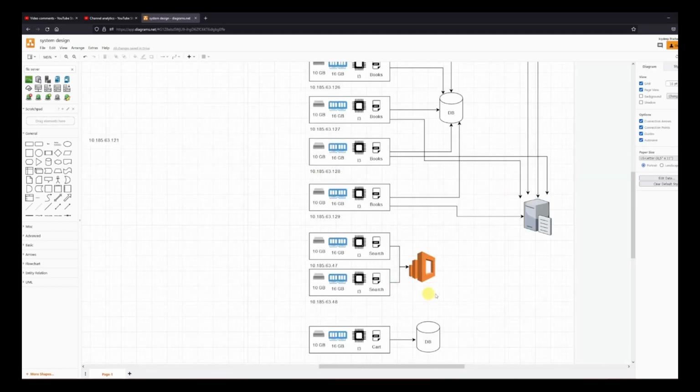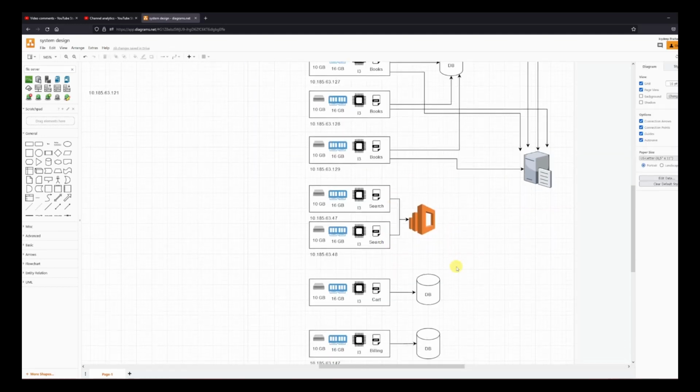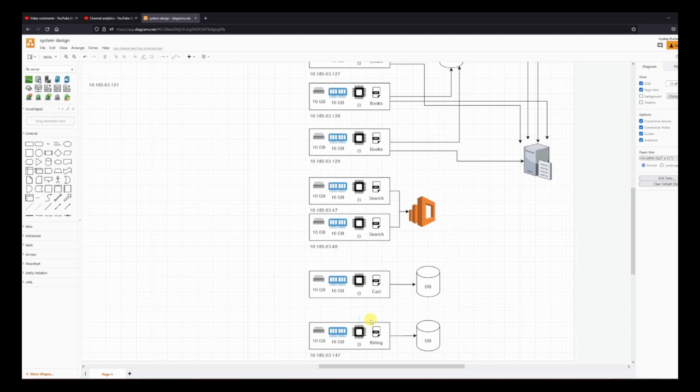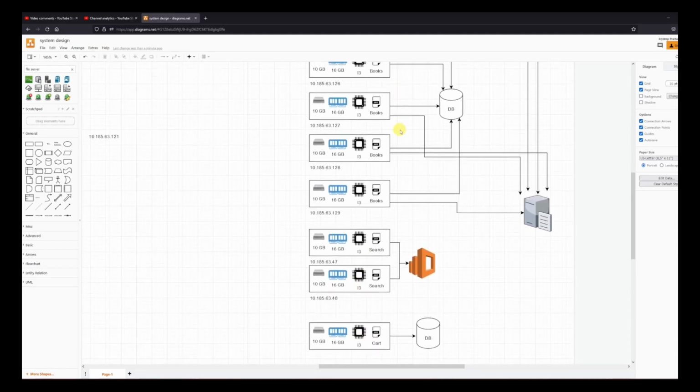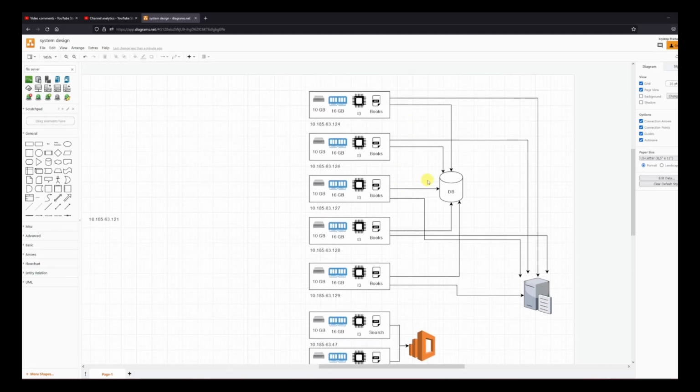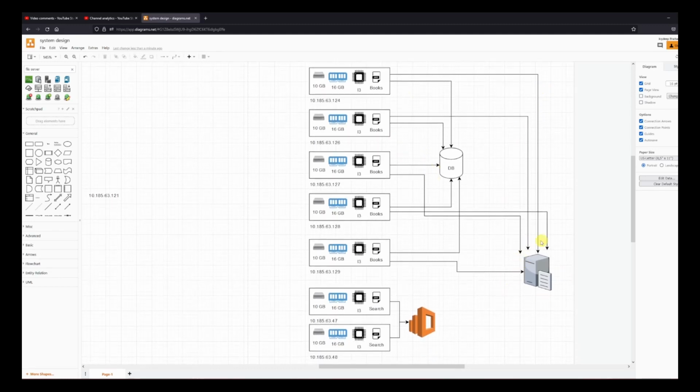So for search, we don't need to call this file server. The file path will be stored over here. I don't need to physically access the file, right? For the cart and for the billing, we don't need to access them. But for the book module, we might need to, right? So that's what we did, but still it is segregated. Tomorrow, if I need to change this, I can simply decouple this and put a new system in place.